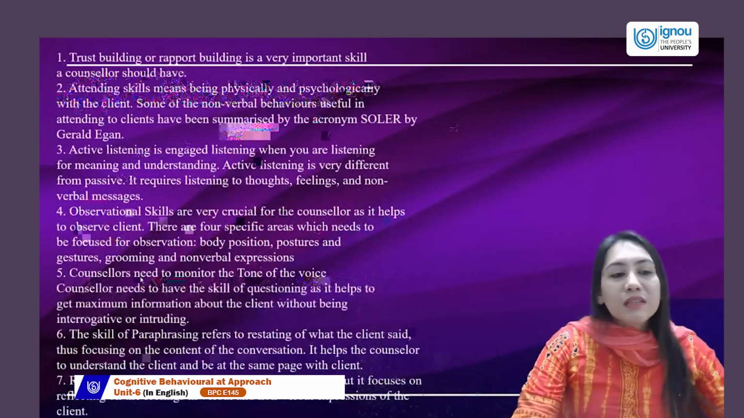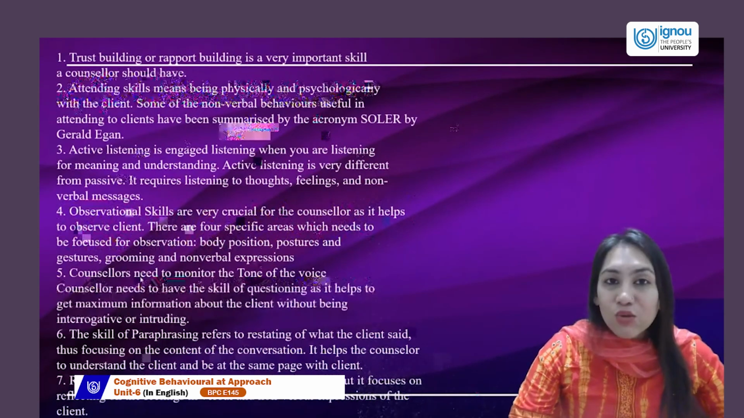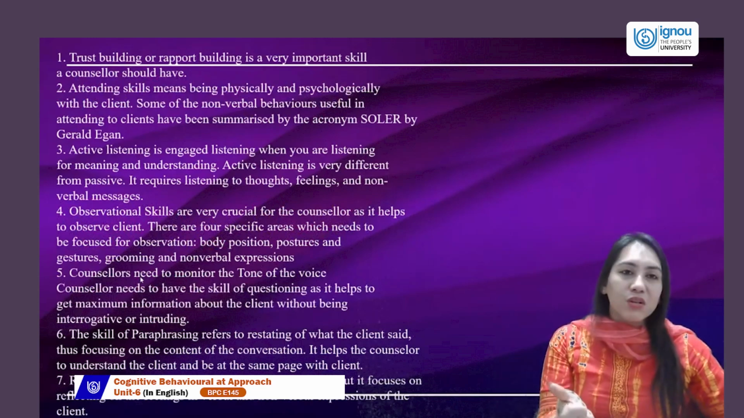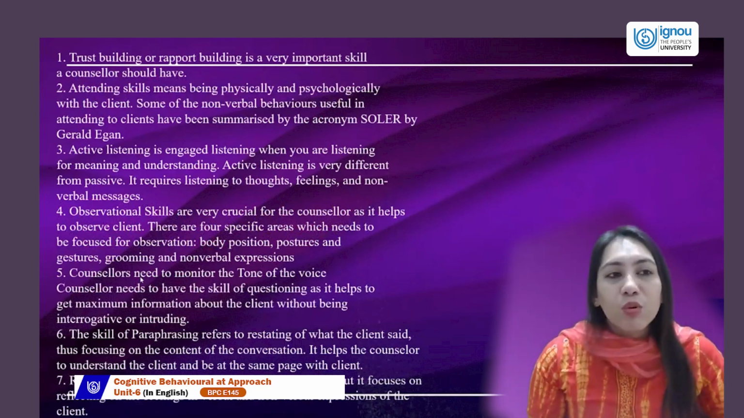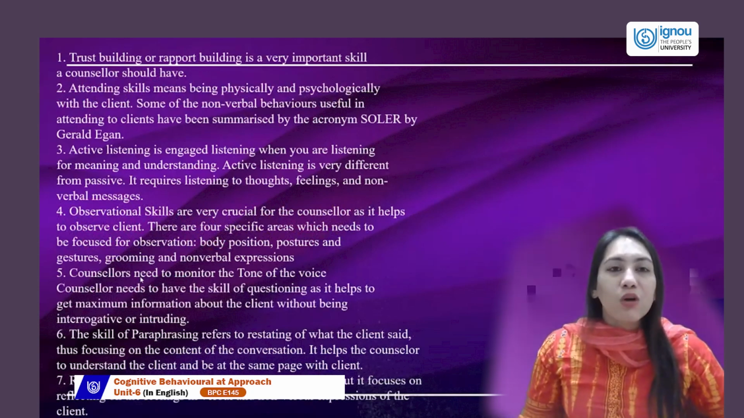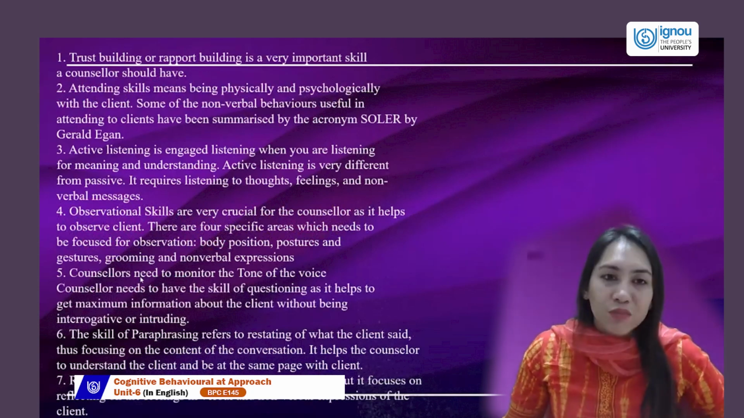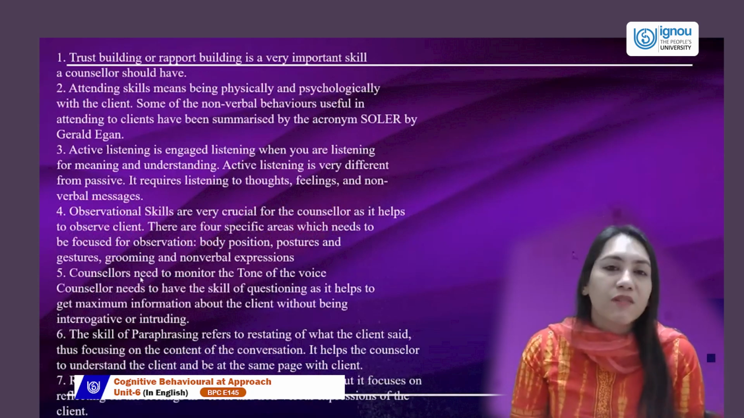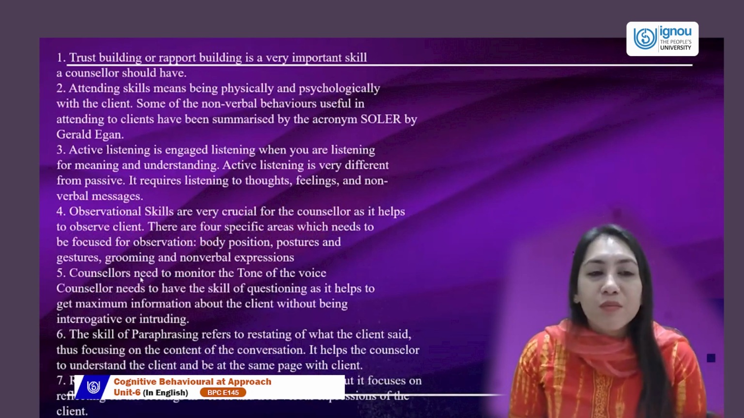Now, further other things which are important as skills. What are the basic skills in counseling? Trust building is very important. You need to have that rapport building. If that's not done, remember the first step is not happening in counseling. How do you move to the next? That's the first. Before you even ask the intake questions or interviews, you need to develop rapport. Attending skill is very important.